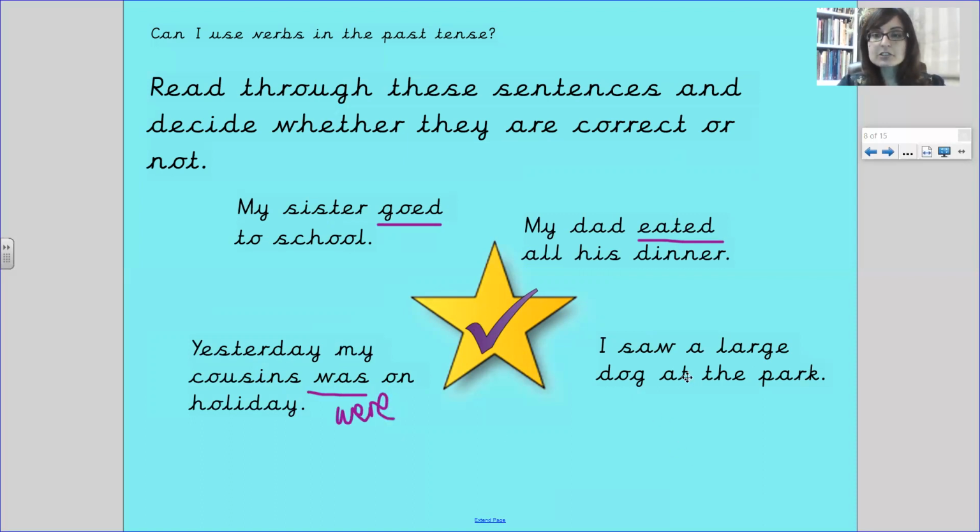I saw a large dog at the park. Thumbs up if you think it's the correct past tense and stand up. Thumbs down if you think it's not. Pause the video. Should we try it? It does work, so well done.